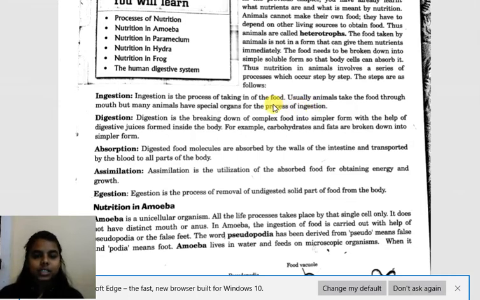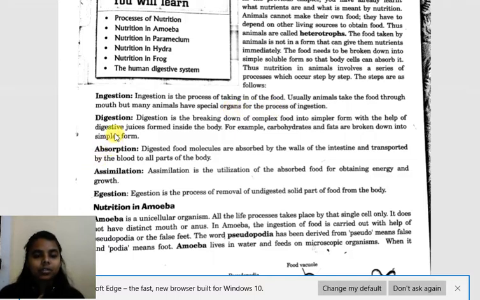Human beings use hand and mouth. With the help of hand they put the food into the mouth and the food goes into the body. Hence the process of ingestion gets completed. So ingestion is the process of taking in food.